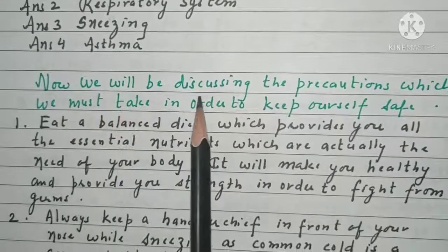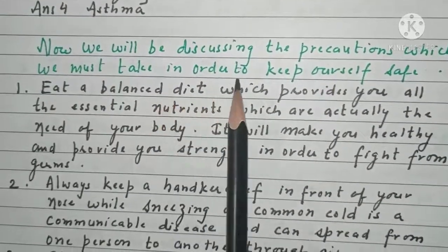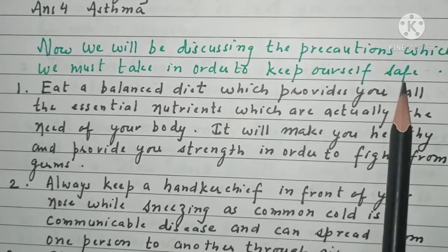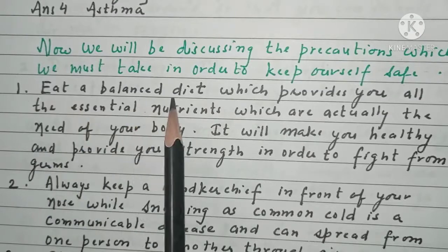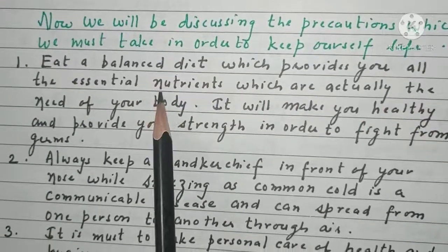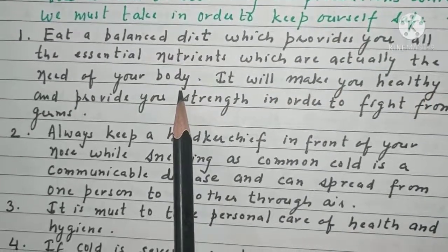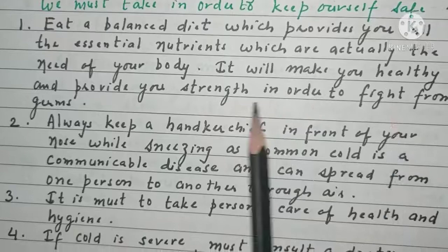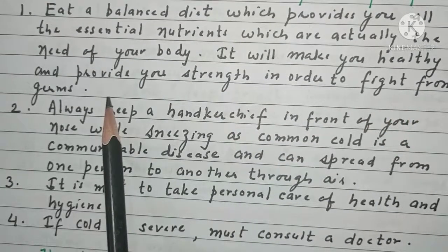So students, now we will be discussing the precautions which we must take in order to keep ourselves safe. The very first thing is, eat a balanced diet which provides you with all the essential nutrients which are actually the requirement of your body. It will make you healthy and provide you strength in order to fight from germs.